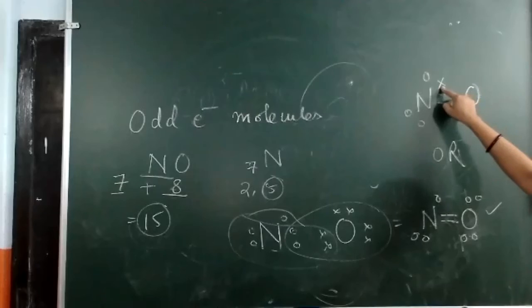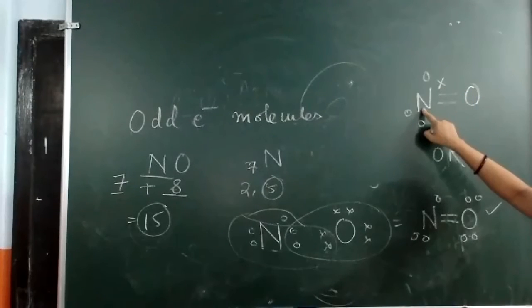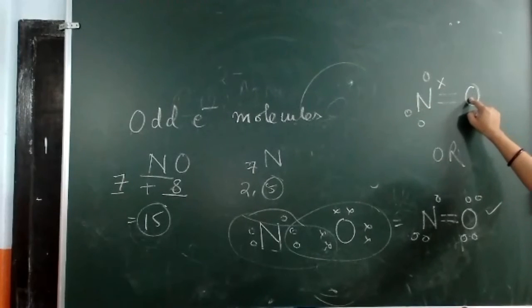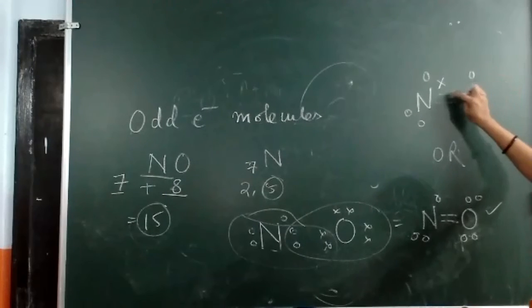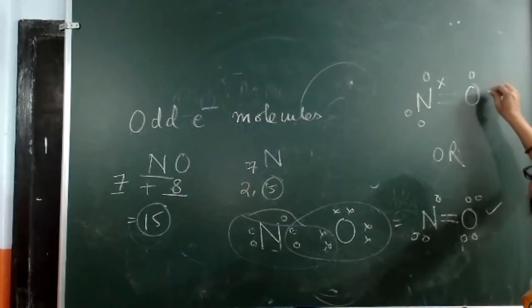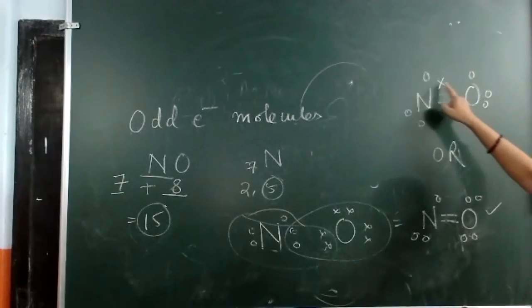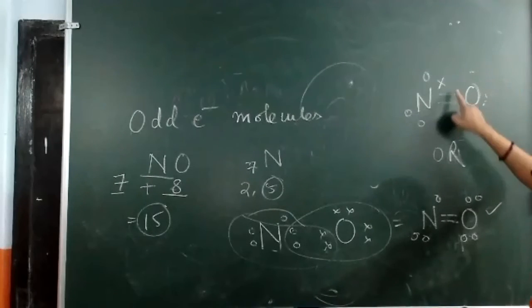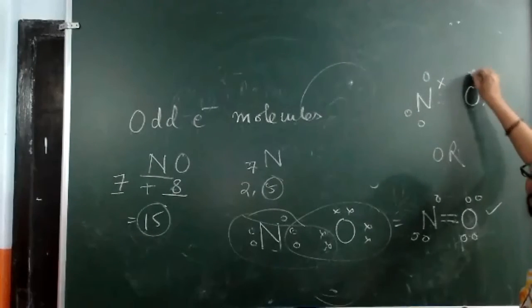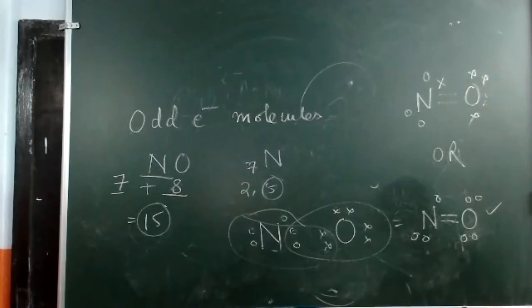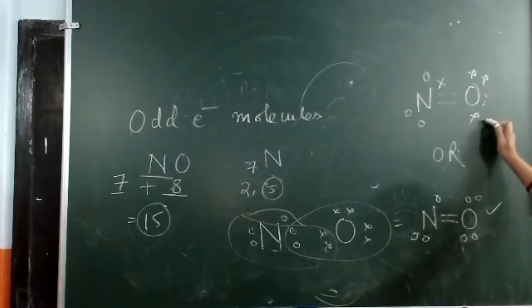Oxygen's 1 electron it is using to complete nitrogen's octet, but now oxygen is having 1 less electron. 1, 2, 3, 4, 5, 6, 7. So either this or this.